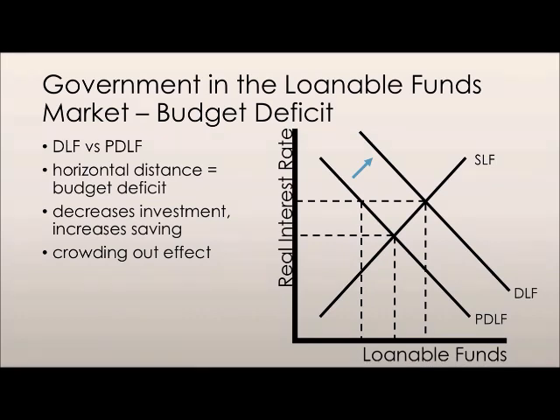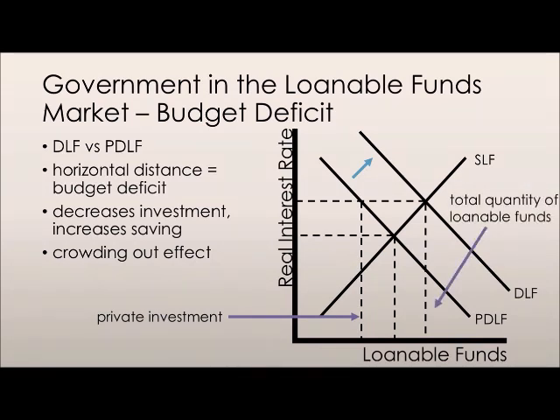The effects of this are that it decreases investment, increases savings, and we're going to see something known as a crowding out effect. So the private investment actually decreases to the point of the old demand for loanable funds curve. And that's because, again, like I mentioned, the change in expected profits has not occurred. So the firms are actually still on this old demand curve, which I'm going to call the private demand for loanable funds curve. And so, because the real interest rate has increased, we're going to see a decrease in the quantity demanded of loanable funds for firms.